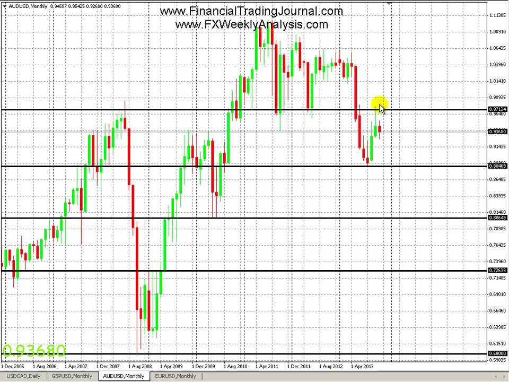Just keep in mind that the 97975 is the 50% fib level. If we do go up there and we go beyond it, then I will redraw the fib level to show where the 61.8 fib level is, which is pretty much near the 99-cent mark if I recall correctly, which is near parity, because that's about 100 pips right above that. So monthly chart, don't have much to say.